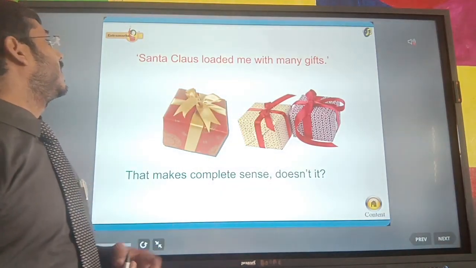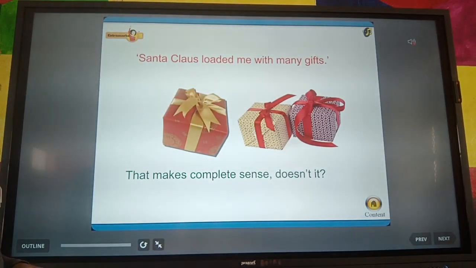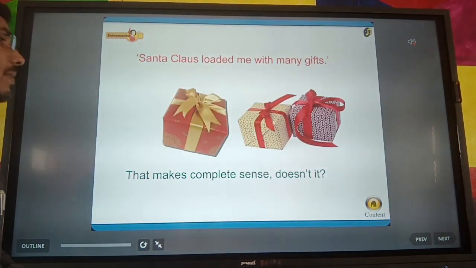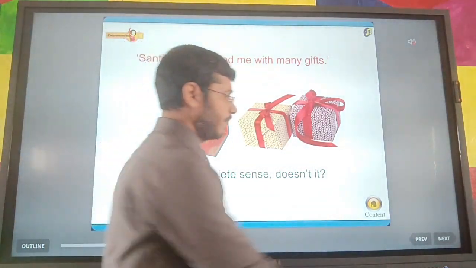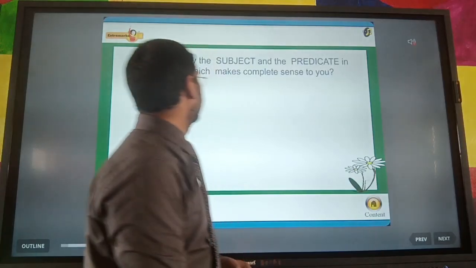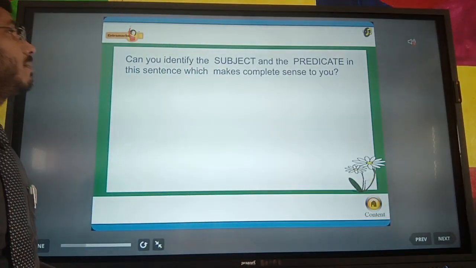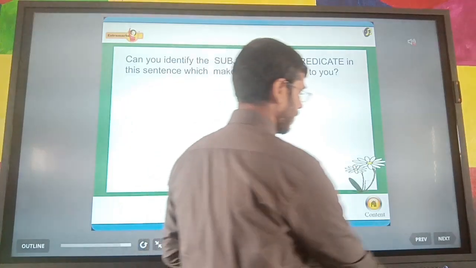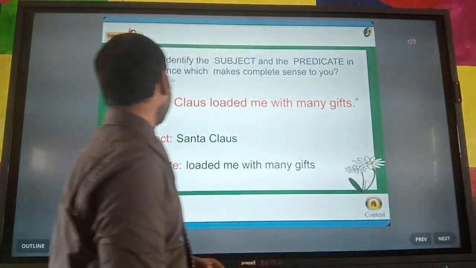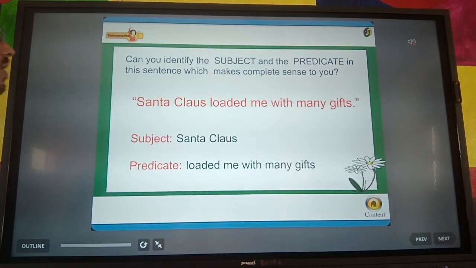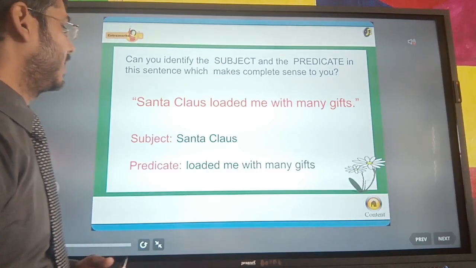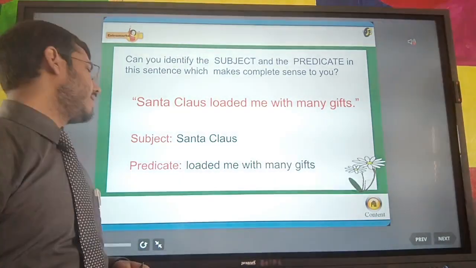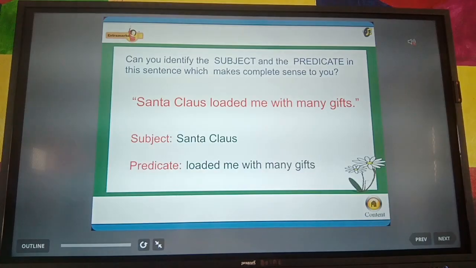Now you see this sentence: Santa Claus loaded me with many gifts. That makes complete sense, doesn't it? Can you identify the subject and the predicate in this sentence, which makes complete sense to you? Santa Claus loaded me with many gifts. The subject is Santa Claus and the predicate is loaded me with many gifts.